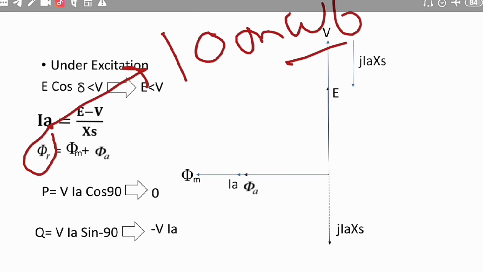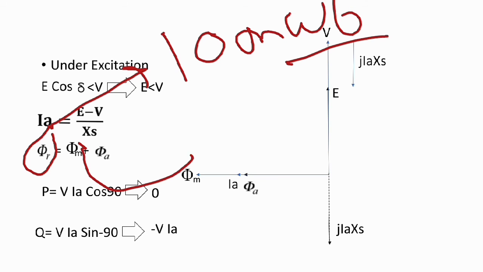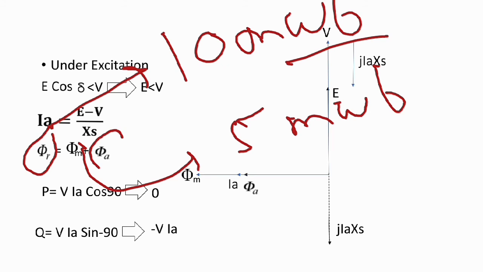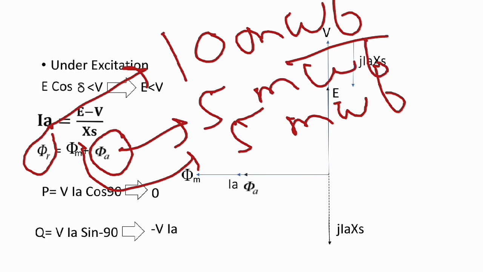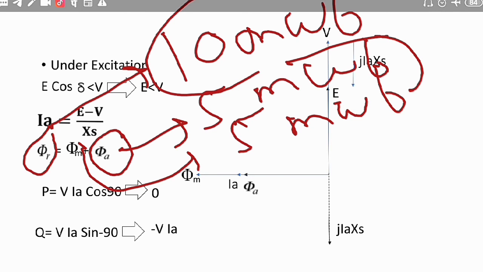Under excitation we will get 5 milliweb from the main field flux. So the armature flux should be positive, something to add. If we add 5 milliweb, then we achieve the resultant flux of 10 milliweb.